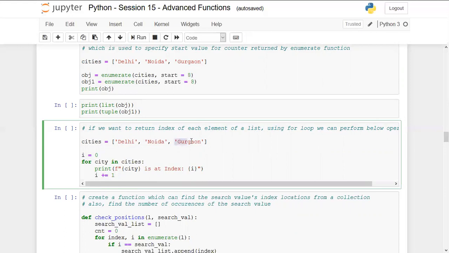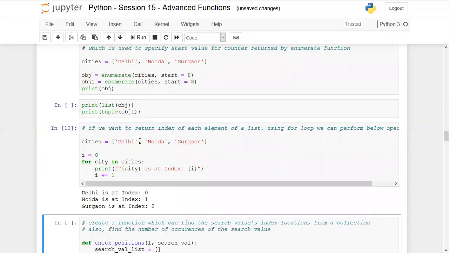Similarly, in the next iteration, it should pick up the value 2. If I'm going to run this, you can see Delhi is at index 0, Noida at 1, and Gurgaon at 2. We can create the indexing like this.